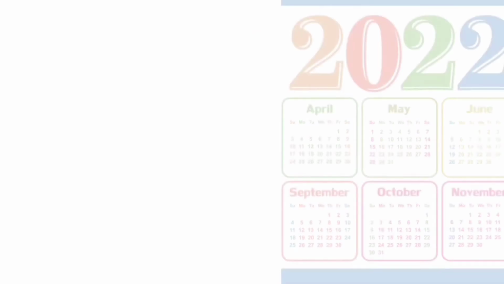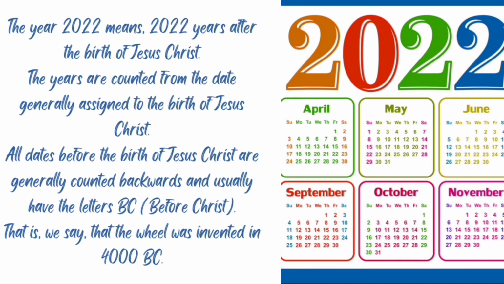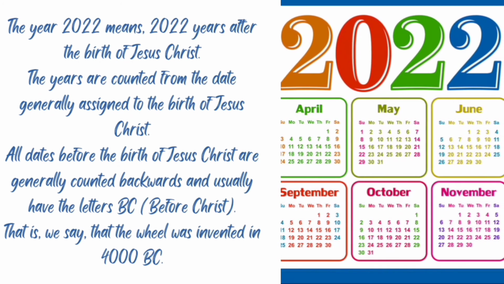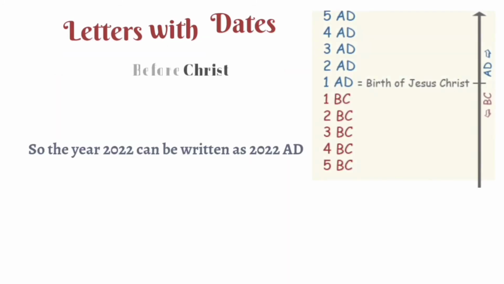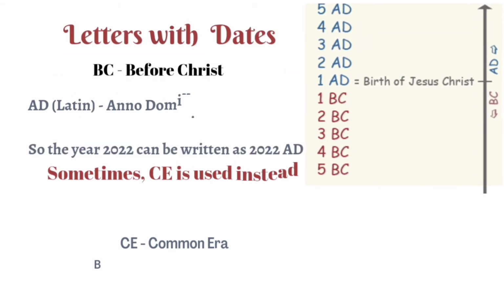Now let's think about what dates mean. Here you can see the calendar 2022. The year 2022 means 2022 years after the birth of Jesus Christ. The years are counted from the date generally assigned to the birth of Jesus Christ. All the dates before the birth of Jesus Christ are counted backwards and usually have the letters BC, that means before Christ. That is, we say that the wheel was invented in 4000 BC, that means 4000 years before Christ.